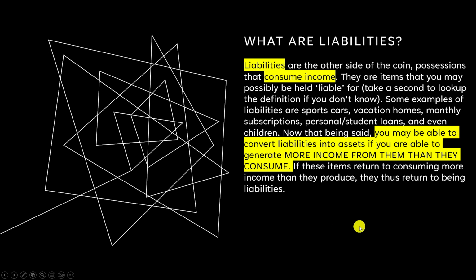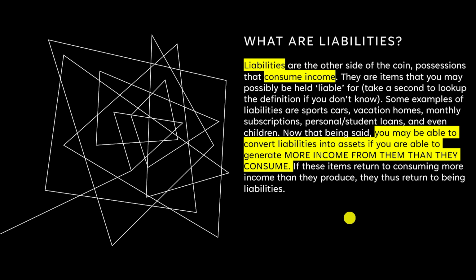One special thing about liabilities, they can be converted into assets if you are able to generate more income than they consume, such as a vacation home. In one of our examples, if you're able to rent that out for more money than you are paying on the mortgage, you could potentially convert that vacation home into an asset that makes you money on a regular monthly basis. If they ever stop making more income than they consume, then they return to being liabilities.